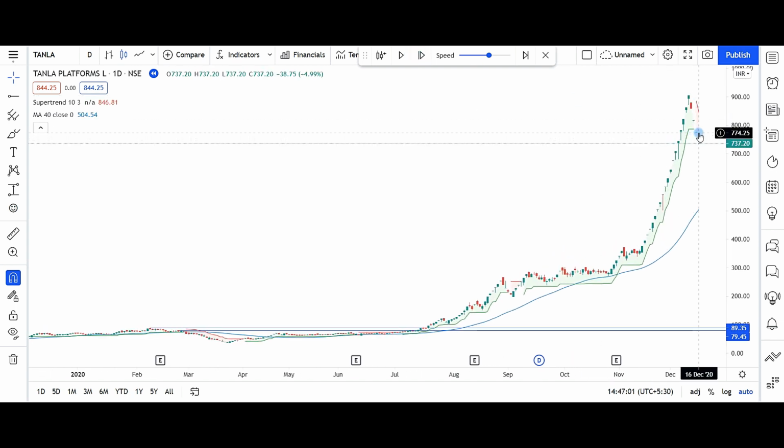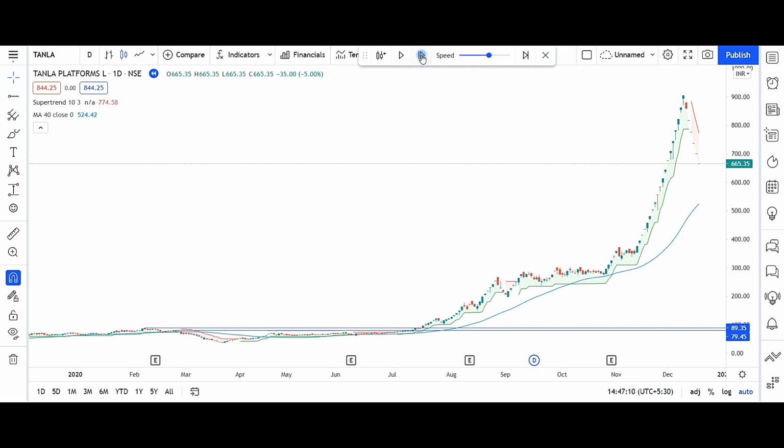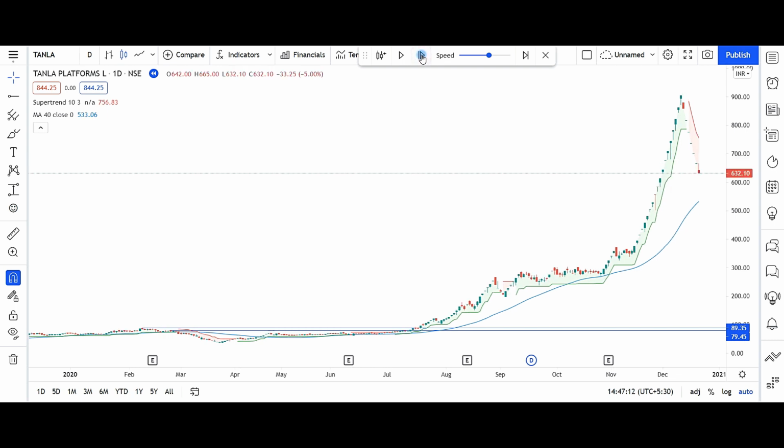and once it hit stop loss, it is in lower circuit, so it is not giving exit. No exit, no exit, it's lower circuit. In this one we can get exit because it is not in circuit at this point.